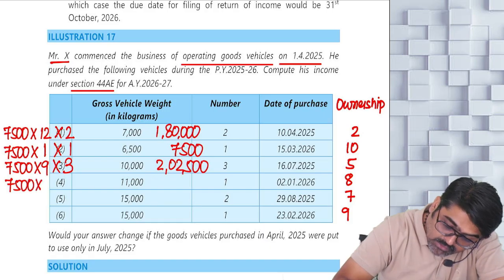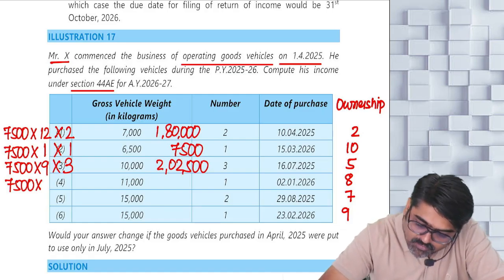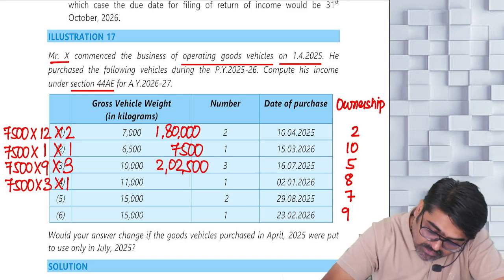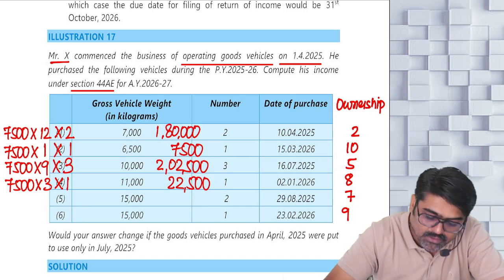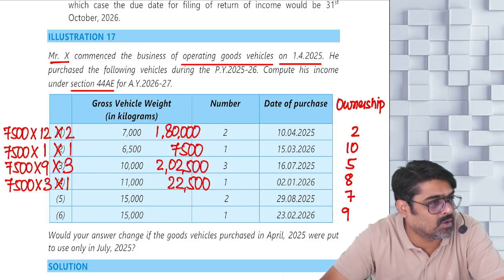Now, for this vehicle also you are going to take 7,500, for 1 vehicle. Yes or no? But from January, February and March, for 3 months for 1 vehicle, this will be 22,500. Yes or no? Now the last 2 vehicles, the gross vehicle weight is 15,000 kilograms.